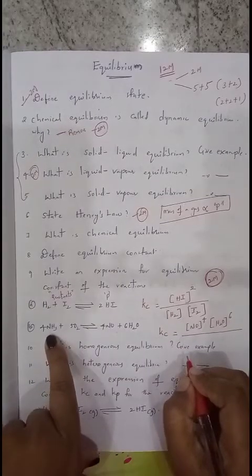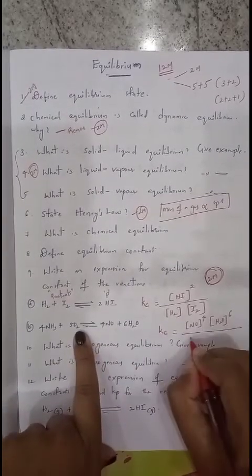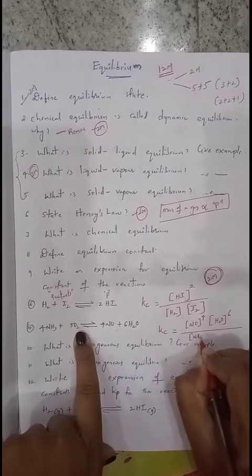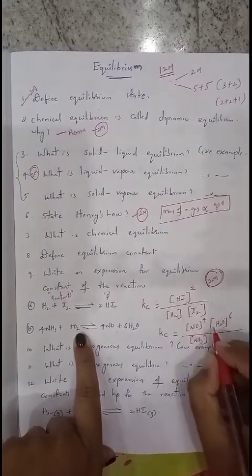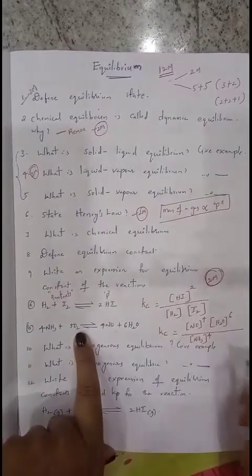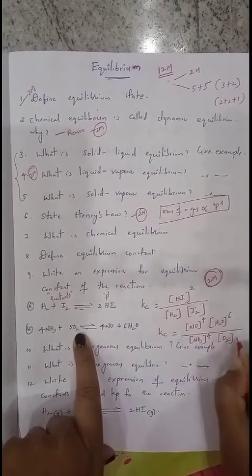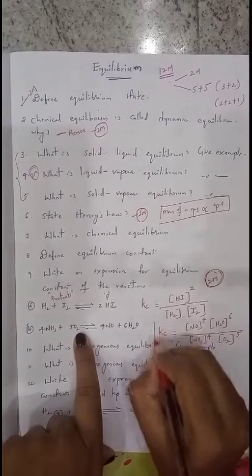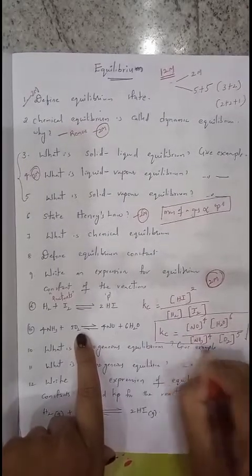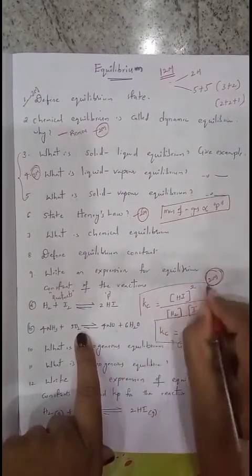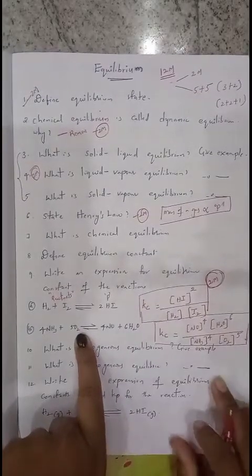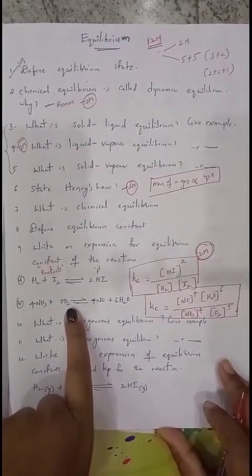The 2 reactants are ammonia and oxygen. Ammonia is NH3, write it in square brackets, and it is in 4 moles, so write power of 4, and concentration of O2, which is in 5 moles. Like this we will write. This is the equilibrium constant for the given second equation. This is the equilibrium constant for the first equation. So even this is important for 2 marks.